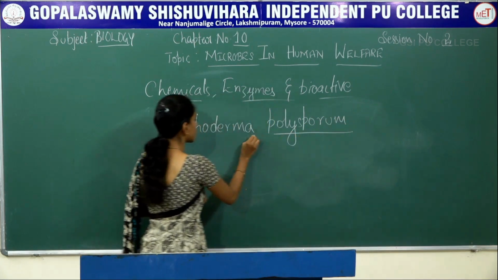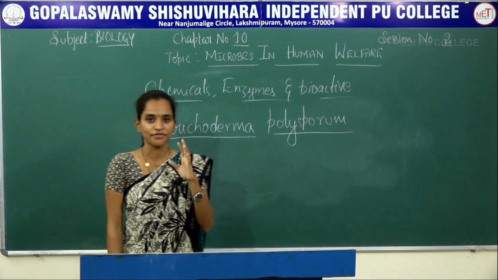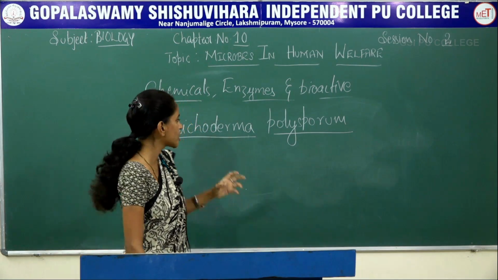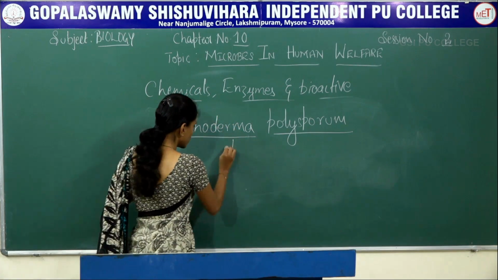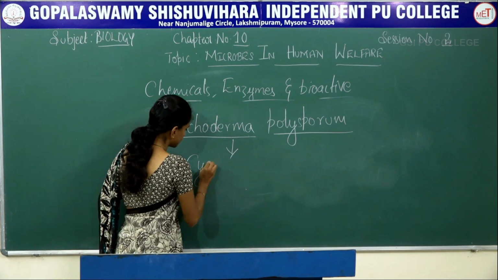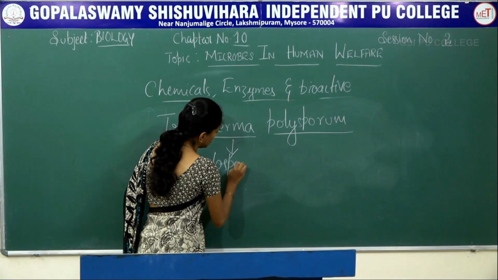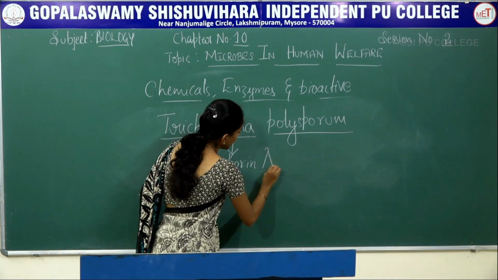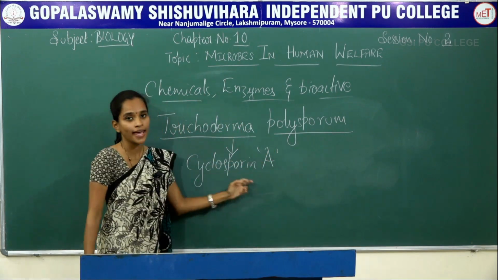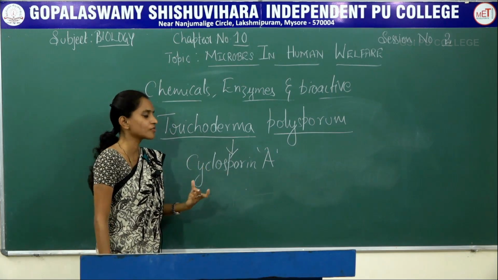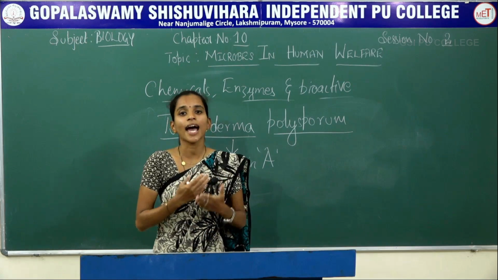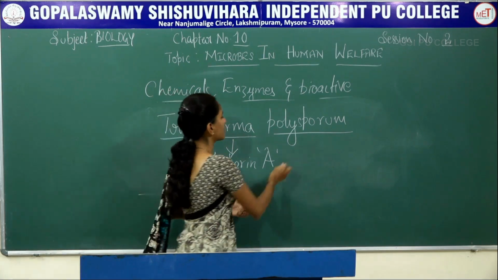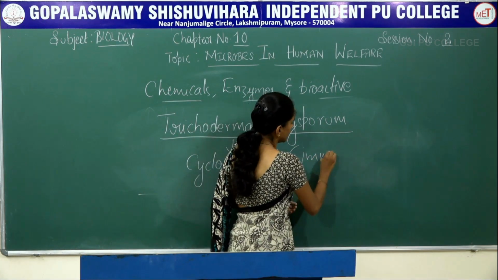So Trichoderma polysporum is a fungus from which a particular chemical or bioactive molecule will be removed, that is cyclosporin A. So what is the function of this bioactive molecule cyclosporin A? It acts as an immunosuppressive agent.